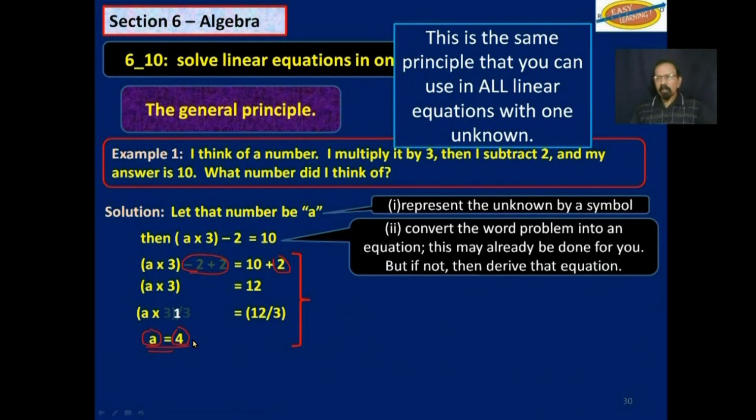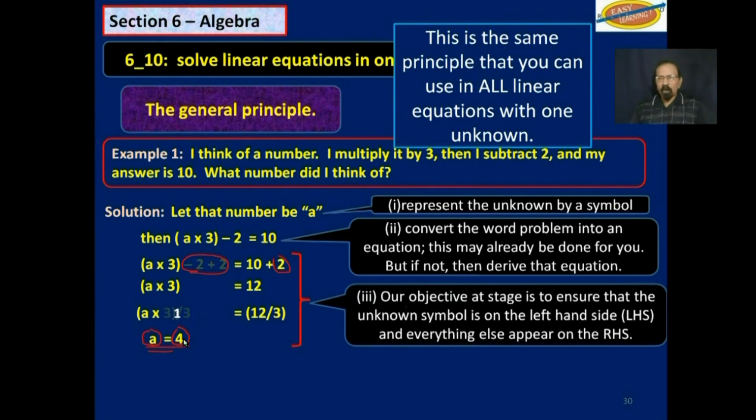And to do that, we will add or subtract or multiply or divide so that the numbers only appear on one side and the symbol appears only on one side. So our objective at this stage is to ensure that the unknown symbol is on the left-hand side, just a symbol, and everything else appears on the right-hand side.